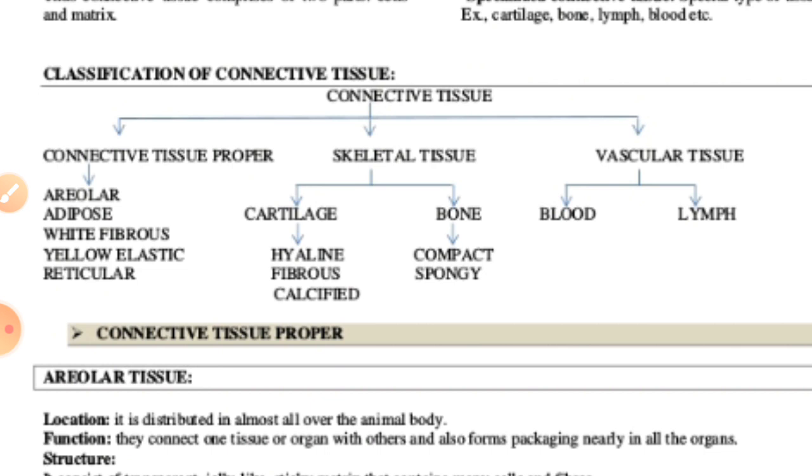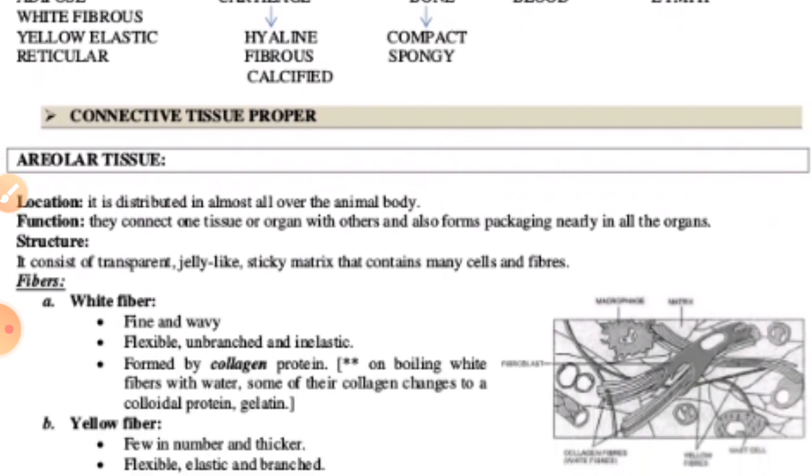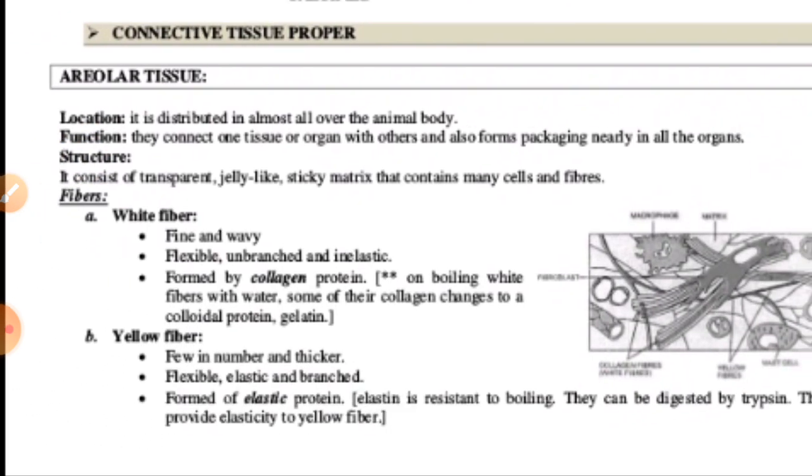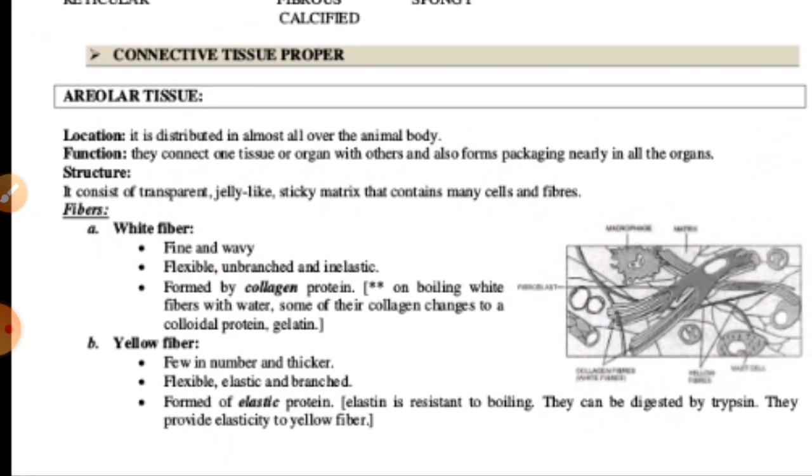Means this areolar tissue is developed with the help of such structures, the white fibers and the yellow fibers, and these different structures are helpful for its working conditions.